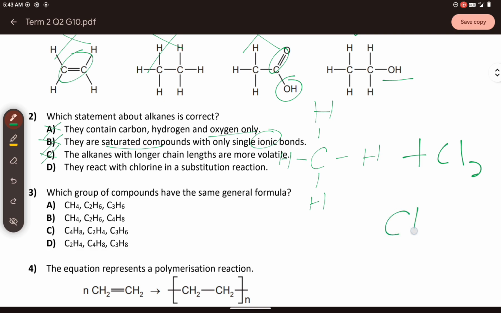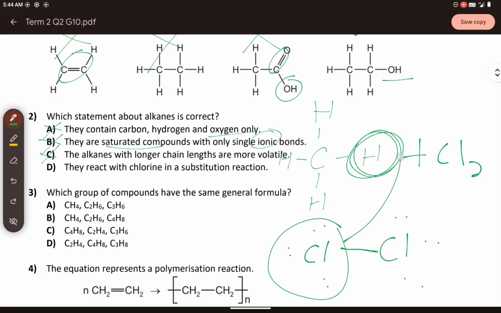The chlorine, as you know itself, if I may draw the Lewis of the chlorine, it looks like this. It has 7 valence electrons, and then since a single one cannot exist alone, since it is not a stable one, it needs to be diatomic, so it will have a bond here. So what will happen? This one is more electronegative, meaning to say it attracts a lot of electrons. It wants to gain one electron. That's why it will try to bond with this one. It will replace that. Okay, that's why it is substitution.